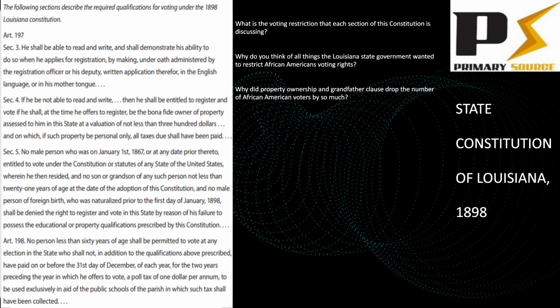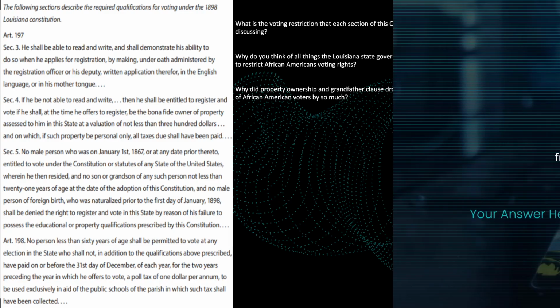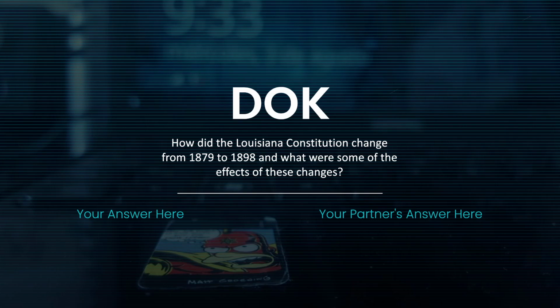Okay, what is the voting restriction that each section of this Constitution is discussing? So you're going to note each voting restriction each of these sections is discussing. Why do you think, of all things, Louisiana government wanted to restrict African American voting rights? And then, why did property ownership and the grandfather clause drop the number of African American voters by so much?